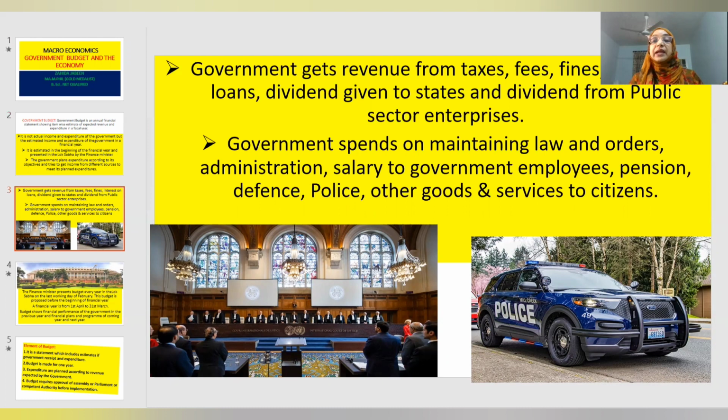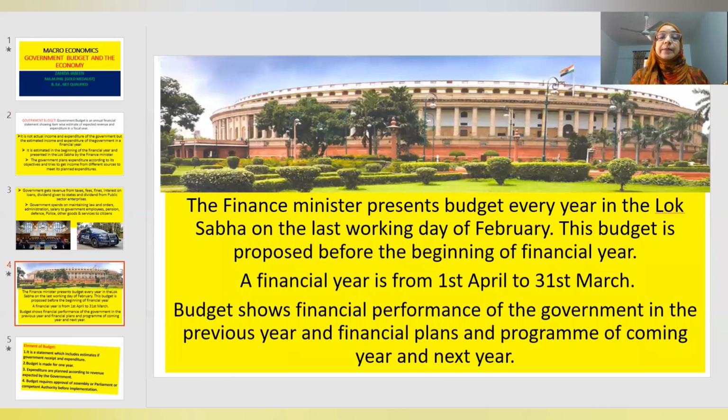The government is spending on maintenance of law and order, administration, salary of government employees, pension, defense, subsidies, police, many other goods and services, and construction of roads, railways, dams, bridges. So these are the areas where the government spends.